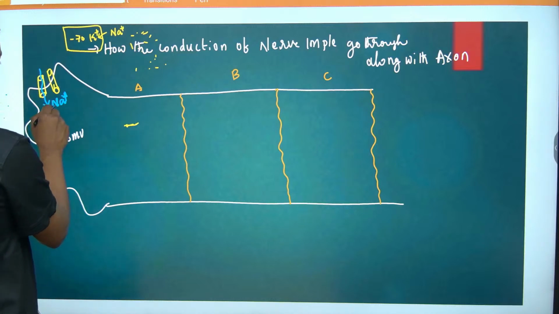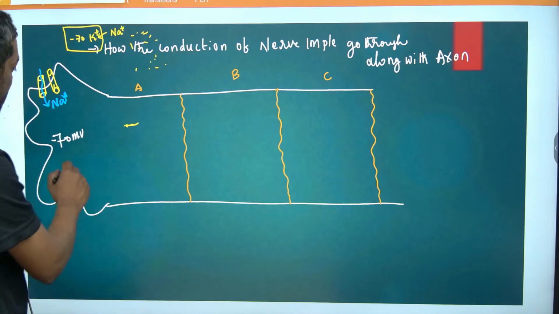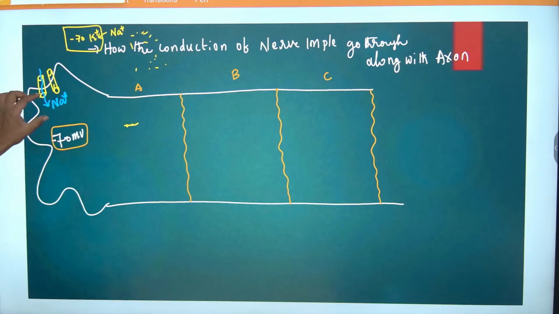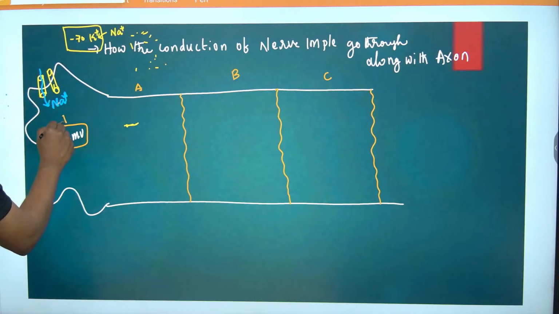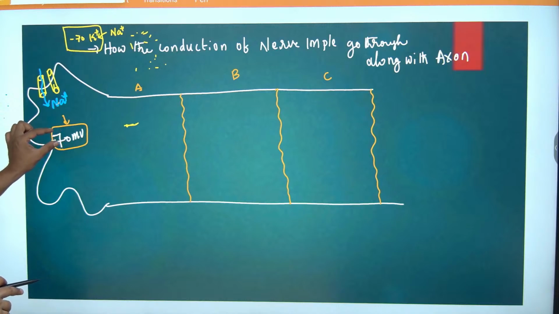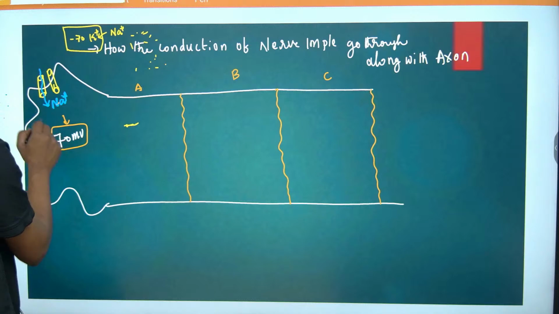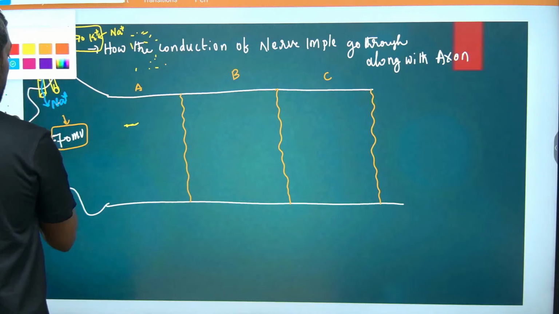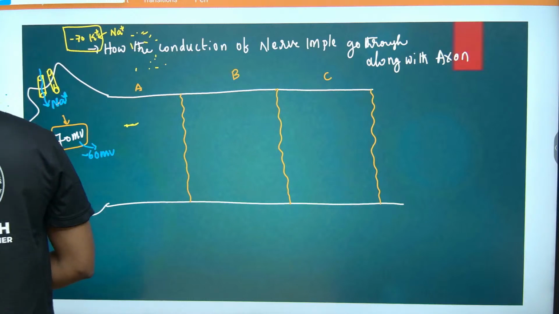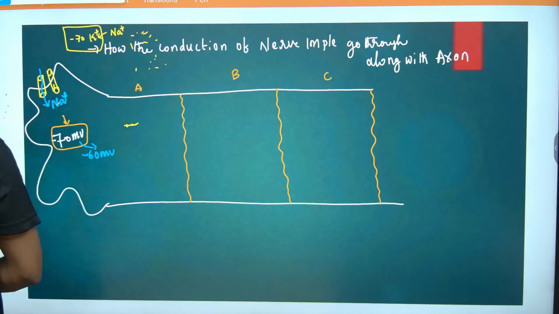So, guys, if Na enters, it is already minus 70 mV, millivolts. Sodium ions are positively charged. If the positive charge enters this A segment, there is a change in the electrical charge: the negative charge is going to decrease, and minus 70 is going to become minus 60 mV.